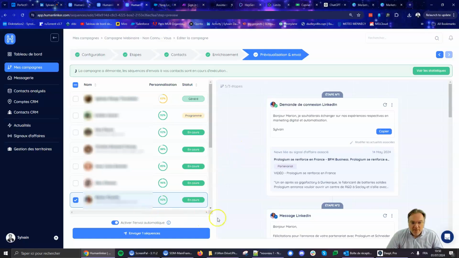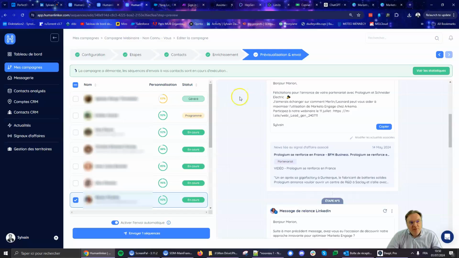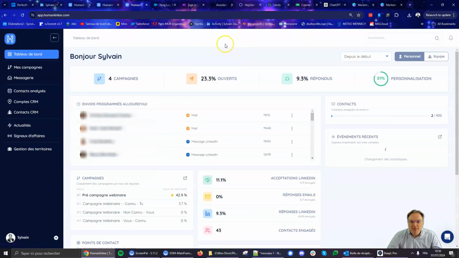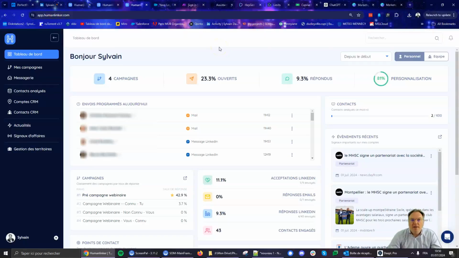If I'm happy, I can send the sequence, but also here I've decided to activate automatic sending. So I just add the contact to the campaign and Human Linker does everything automatically. That's pretty efficient, pretty useful, and we'll see all the results in my webinar of July 11th.